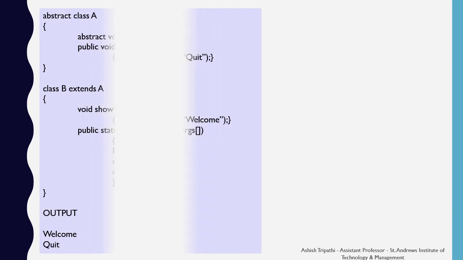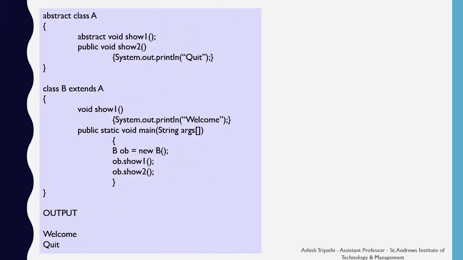Here is an example of the abstract class. We have created a class A, that is an abstract class because it begins with the keyword abstract. Inside the definition of the A class, I have created a function show1 which is also abstract because I haven't provided a body to this function. We have also created a concrete function show2 which is just displaying the message quit.